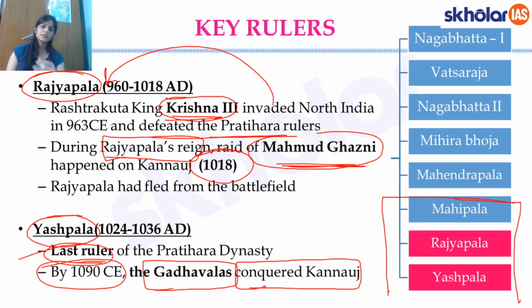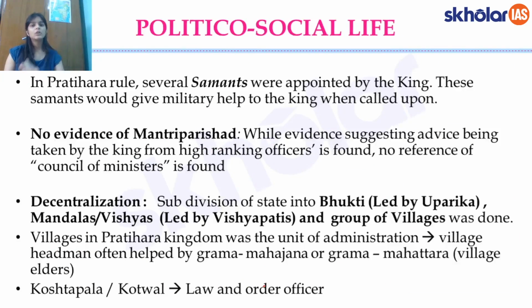Essentially, we will see a dedicated slide on the decline later, but before that, let's talk about the politico-social life of those times. How was the administration, etc.? So first of all, in the Pratihara rule, there were several samans. Samans you can understand as the feudal chiefs of the Pratiharas, and they were appointed by the king.